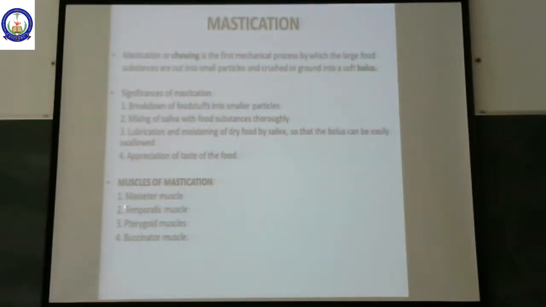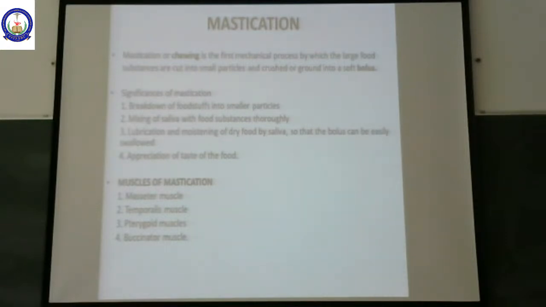Now, coming to muscles of mastication, there are four important muscles which are going to help with mastication. They are masseter muscle, temporalis, pterygoid muscle and maxillary muscle. These are the muscles of mastication. So this is the first step in GI motility. So we have learned about mastication.